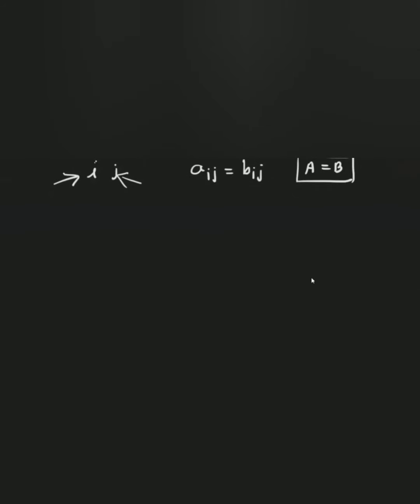Now let's see the next type of matrix, that is the negative matrix. What is meant by negative matrix? For learning negative matrix, let's write one matrix as A. We'll write 2, 3, 4, 1, minus 3, minus 4, and 2, 1, 1.